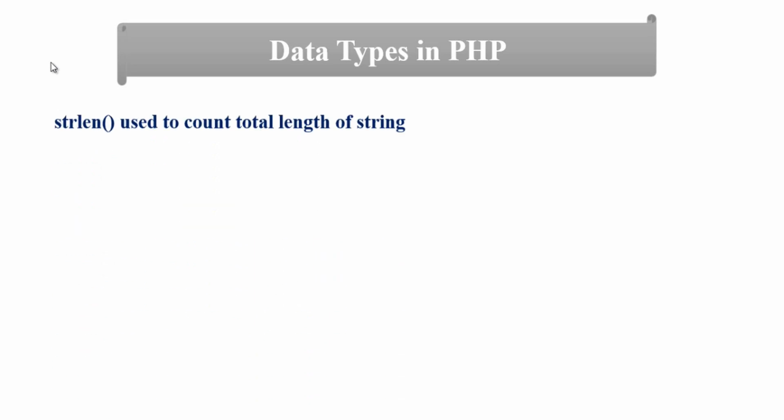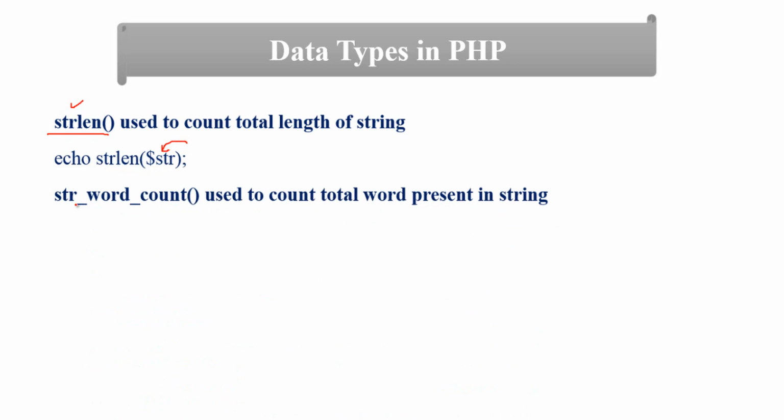There are different built-in methods we can use with strings. For example, string length. If you want to find the length of a string, counting the total number of characters in a string, we can use the strlen function. So echo strlen, and when you provide a string it will count its length. And there is str_word_count, which counts the total number of words in a string.